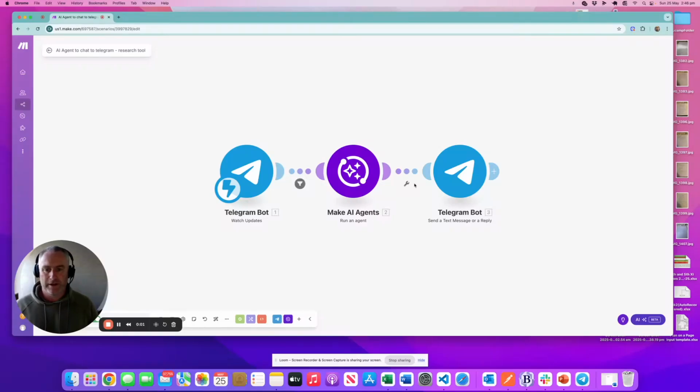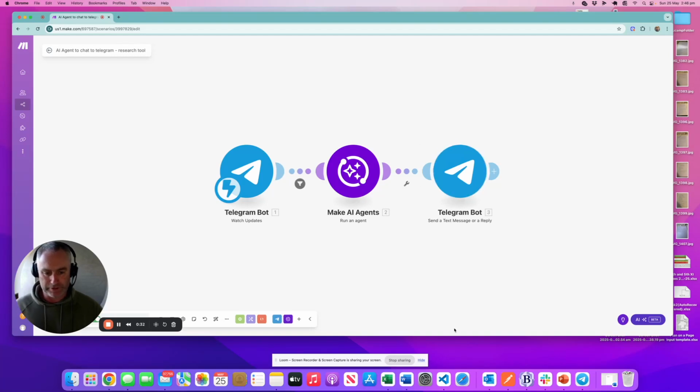So we're back, and this time we're looking at Make AI agents, and we're integrating it with Telegram and creating a little agent that we can chat to. In this case, I've just set it up so it can look at the internet using a tool, which we can use to research any topic we choose, and it creates a very simple summary of what we look up and returns it back to Telegram. So it's just a simple example of how Make AI agents work.